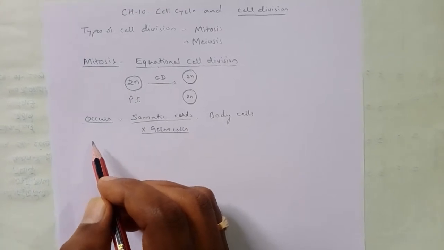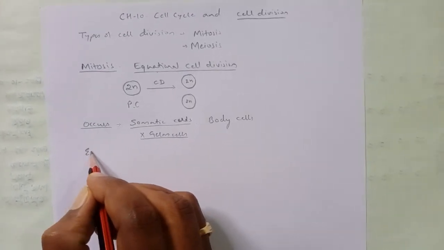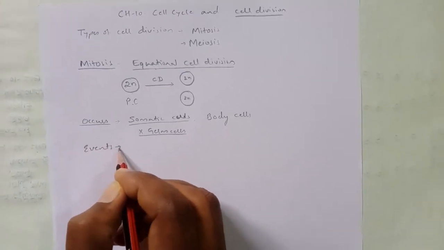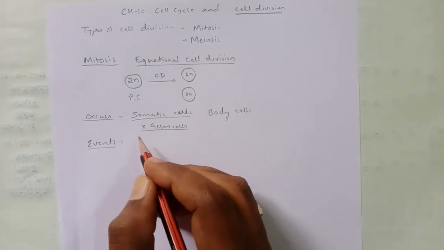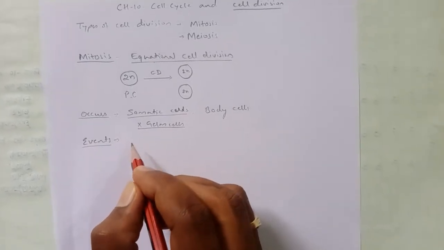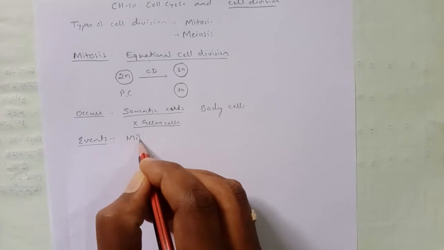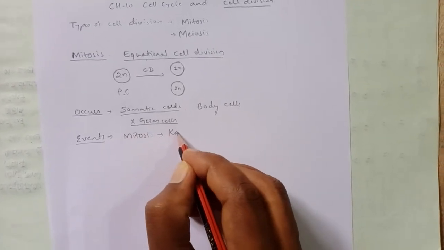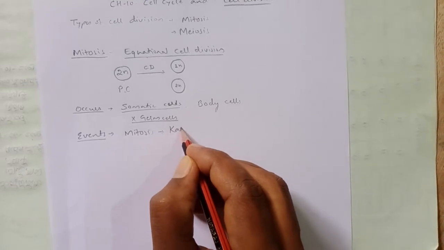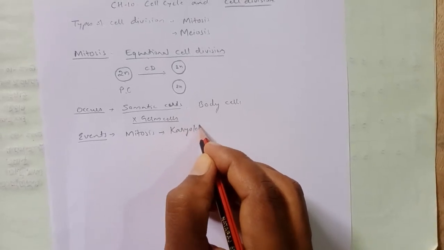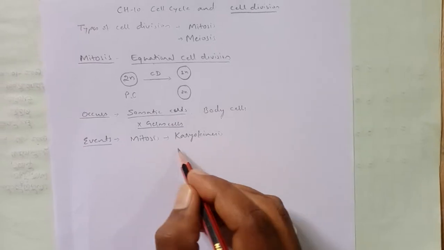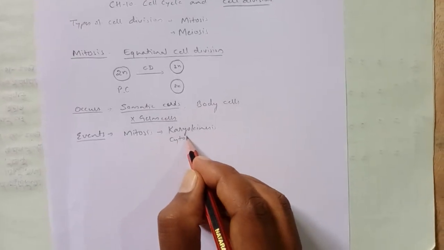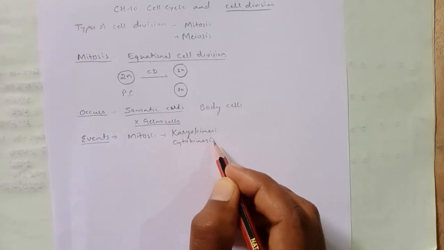Next, there are two events. The main two events should take place for each mitosis. So mitosis has two events, namely karyokinesis followed by cytokinesis.